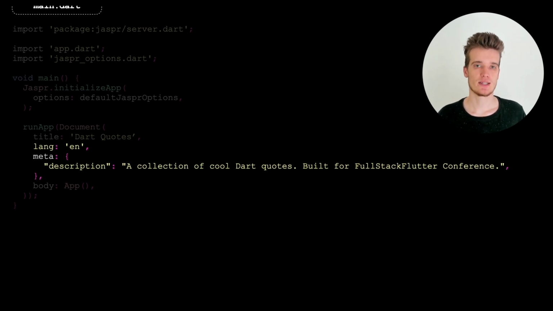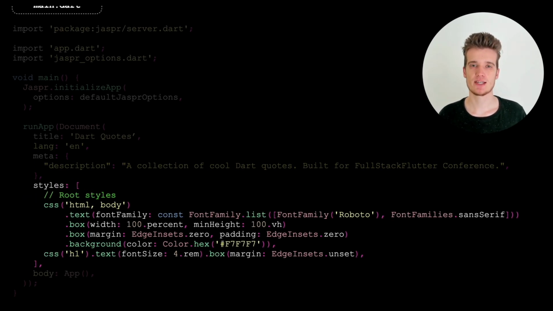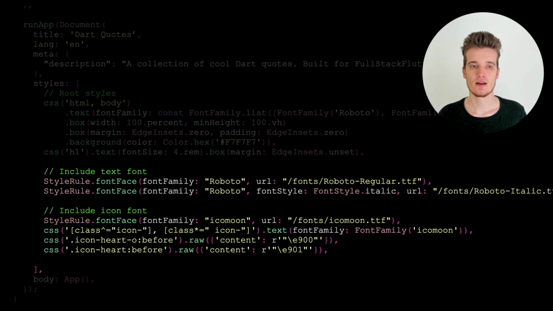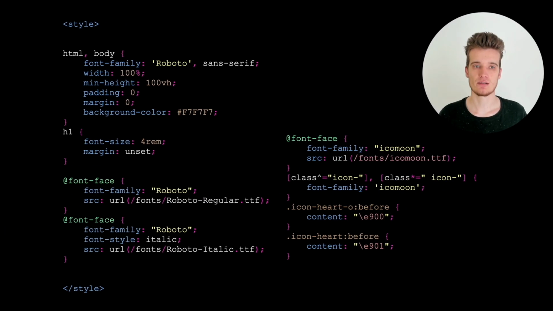Additionally, we need to add some styles here. And Jasper lets us do this right from Dart. You don't need to touch CSS here. Additional to some basic styles, we're also adding some fonts. And this will now be rendered by Jasper to normal HTML doing pre-rendering. And this is what the output is. It's just normal CSS, but you don't need to write it yourself.